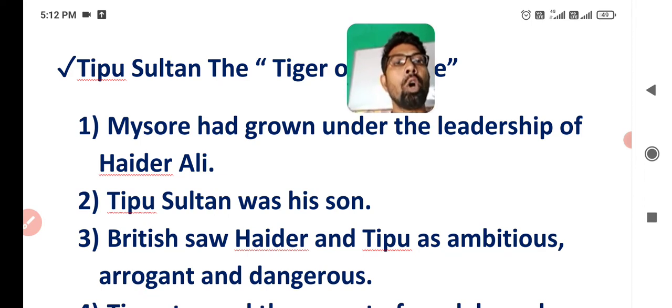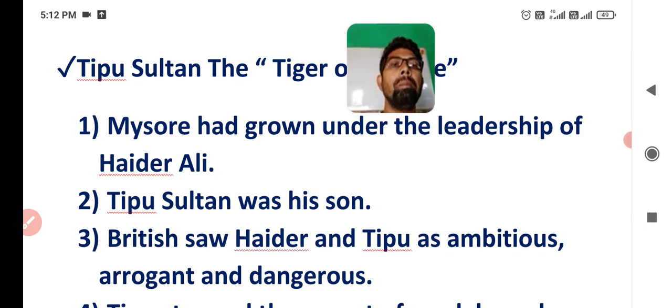What were the main problems between Tipu Sultan and the British? Why did they fight? The British saw Haider and Tipu as ambitious, arrogant, and dangerous.